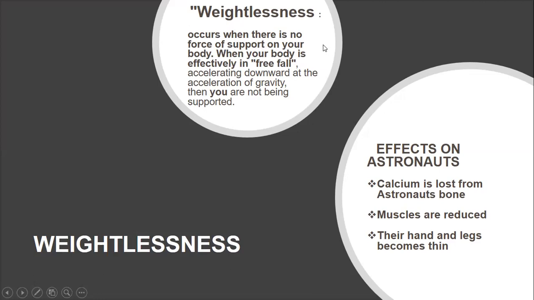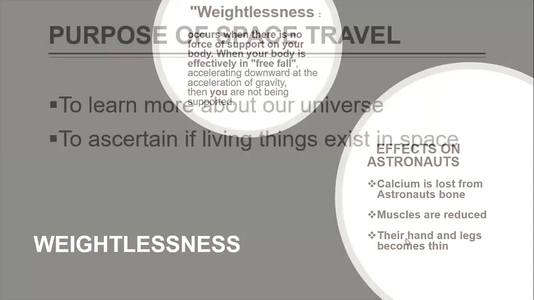That means the rate at which you are falling is equal to the acceleration due to gravity, which is 10 meters per second squared. Okay, now, what are the effects of this weightlessness on astronauts? Because when they are in space, they feel weightlessness. The next is calcium lost from their bone. That means their bone becomes a little bit weakened. Their muscle too reduces. Even their legs and their arms become thin because they don't undergo any exercise there. Beautiful. Okay, now let's move on.